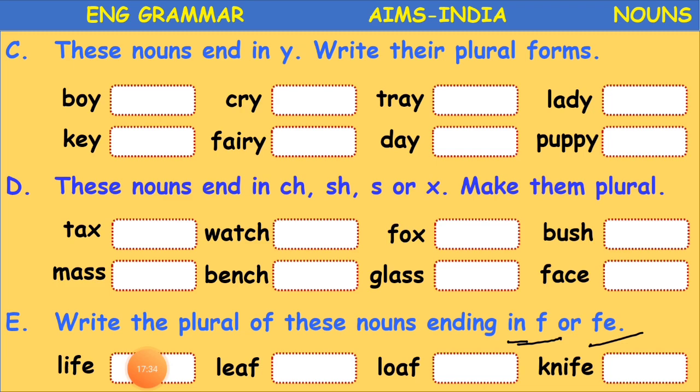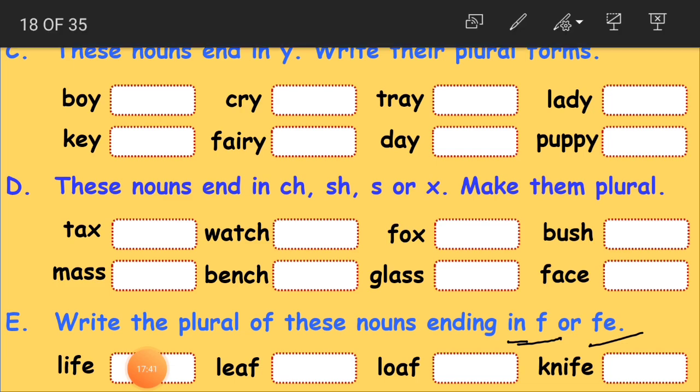If you have F or FE, these two are going to change to V, and we are going to add ES. Either it is F or FE, both are going to change to V, and then ES is going to be added.